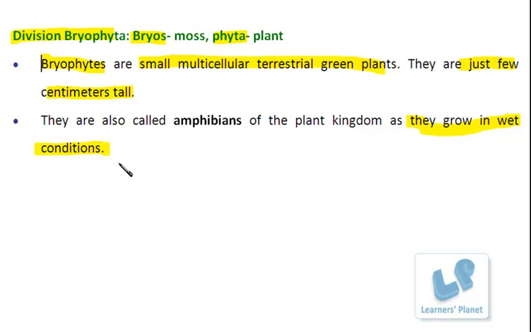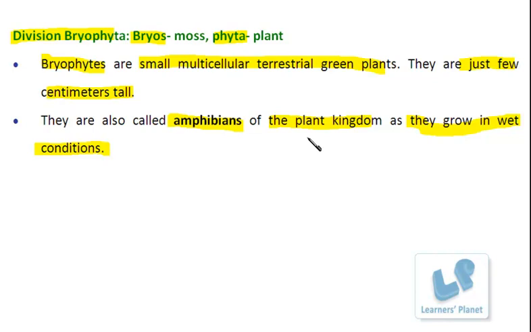So now you can understand that although they are terrestrial, they need high water content, and hence they are known as the amphibians of the plant kingdom. Now, amphibians of the animal kingdom, you must be knowing about them. Those animals which can live in water as well as on land. So these plants, since they are non-motile, they are not moving between these two habitats, in water and on land. But for that, how are they growing? They are growing in the region where there is high water content.